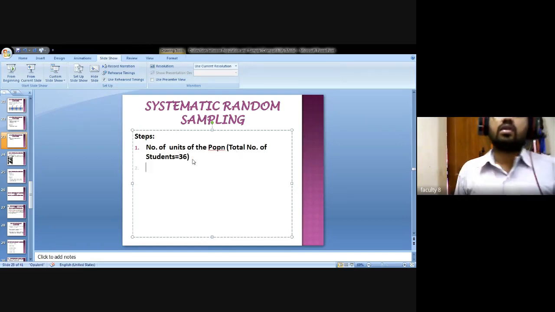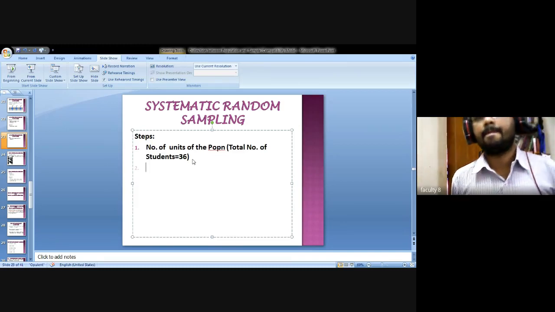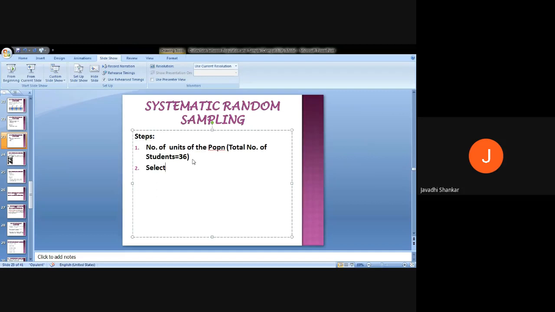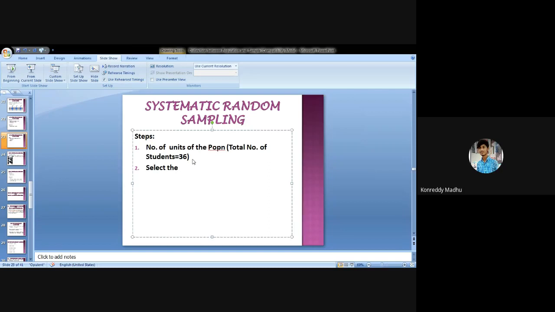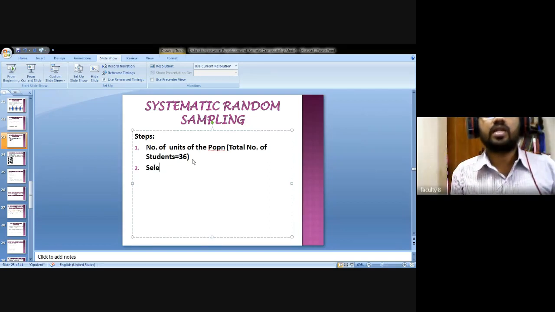Then how many do we want to select out of 36? 12. We need to select 12 students out of 36, right? The sample size.